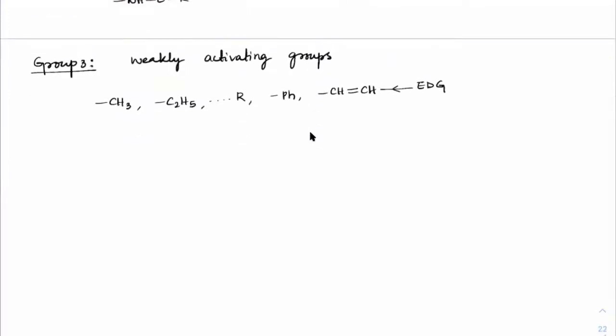A few examples: CH double bond CH with OH, CH double bond CH with CH3, CH double bond CH with NR2. Because NR2, CH3, OH are all electron donating groups, as you connect them to benzene, they will activate it. Clear? So these are weakly activating groups.